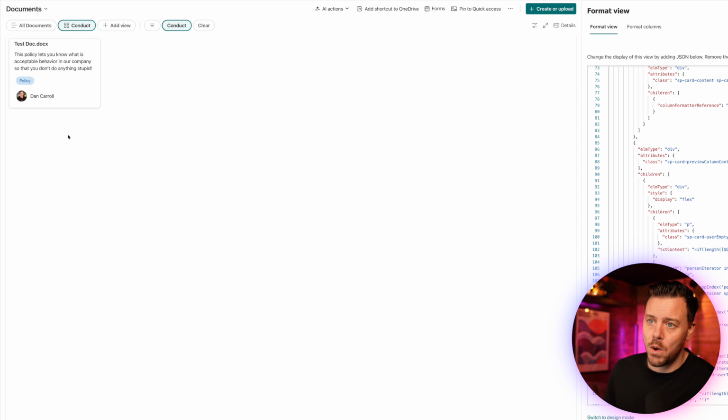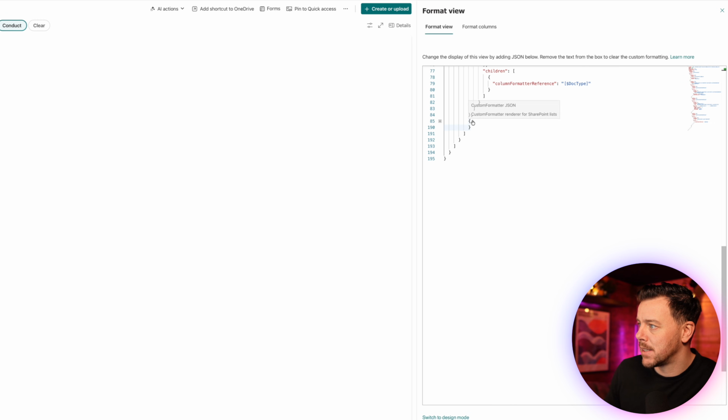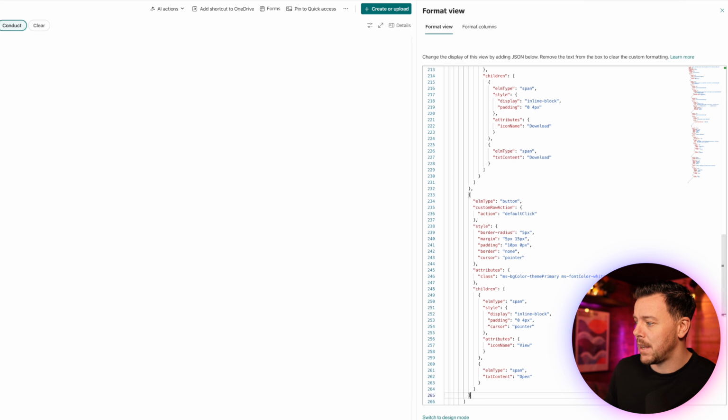But basically, if we want these additional buttons down here below the image, we want to find the last Elm type div that's in here, okay? So when we find it in here, we're going to come over here and collapse that down so we can see that all of that was contained within here. So between here and here. And then we can come here, add in a comma, hit return, and then paste in the code that you'll find on my site. Come in like that, and we can say preview.